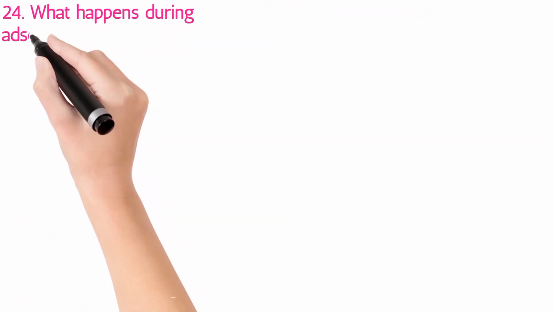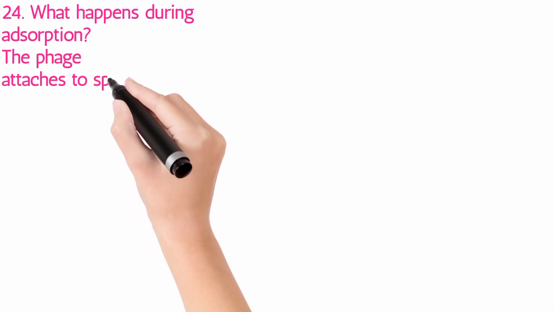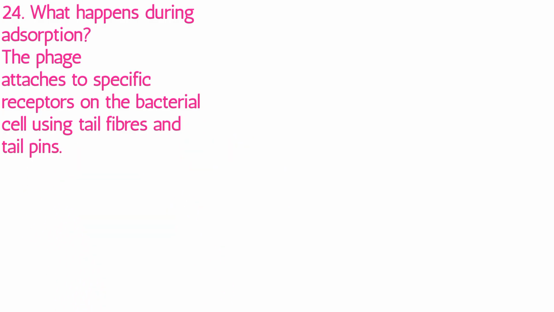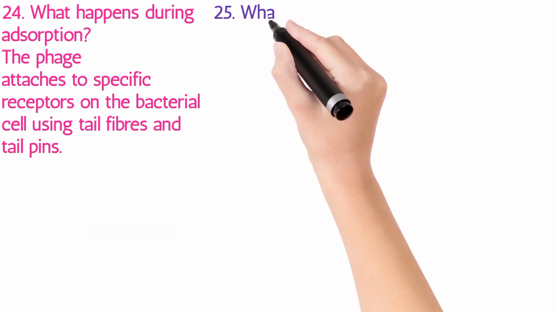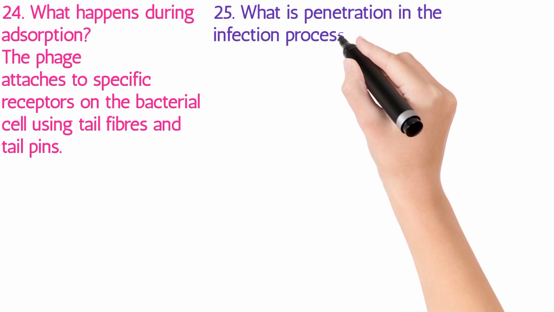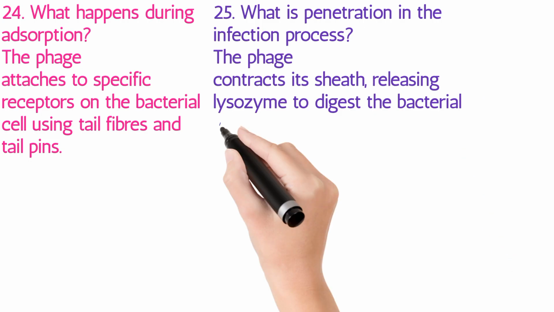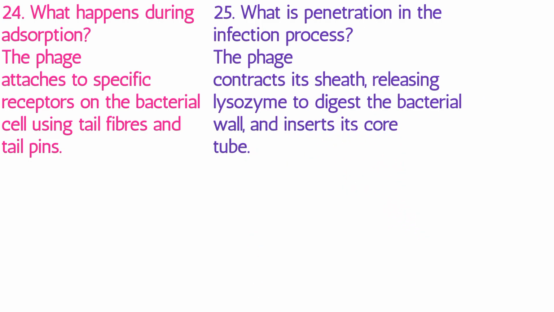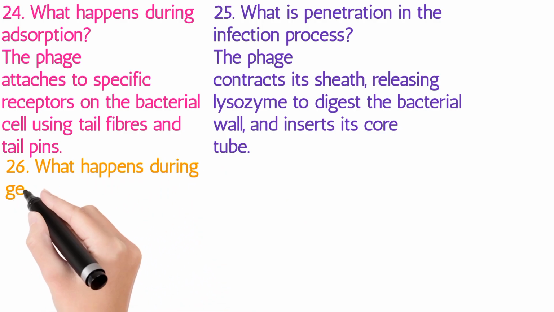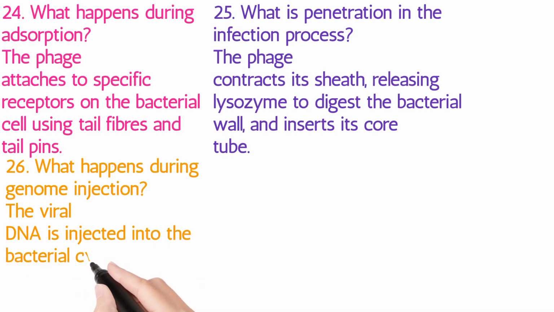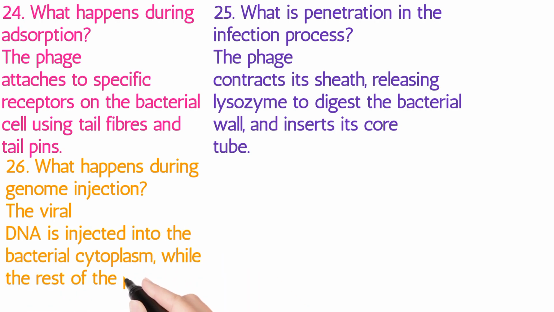24. What happens during adsorption? The phage attaches to specific receptors on the bacterial cell using tail fibers and tail pins. 25. What is penetration in the infection process? The phage contracts its sheath, releasing lysozyme to digest the bacterial wall, and inserts its core tube. 26. What happens during genome injection? The viral DNA is injected into the bacterial cytoplasm, while the rest of the phage remains outside.